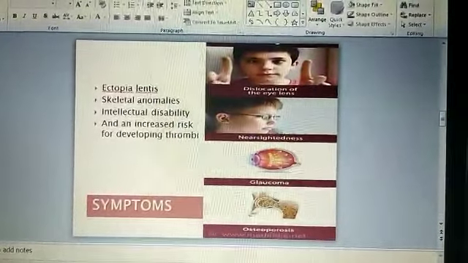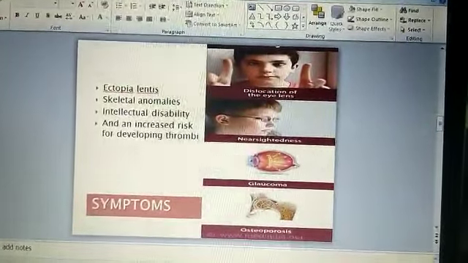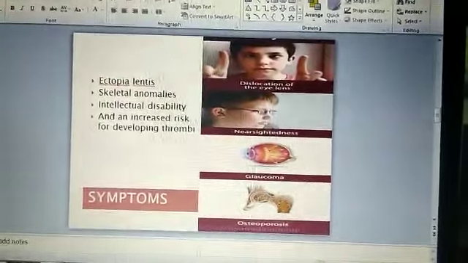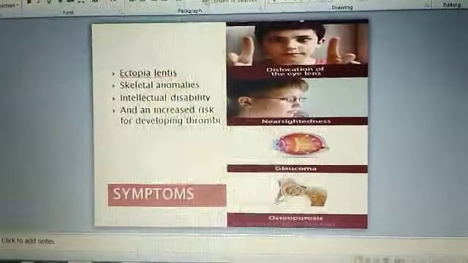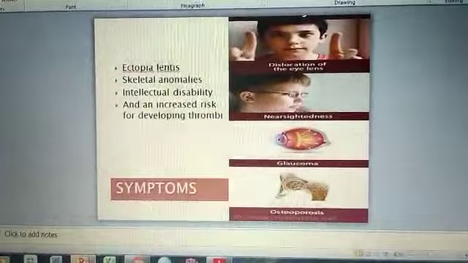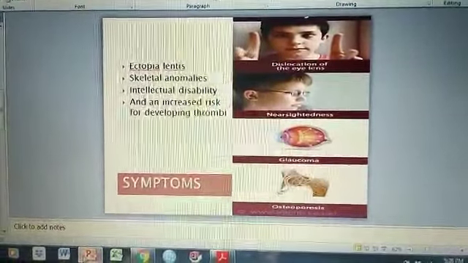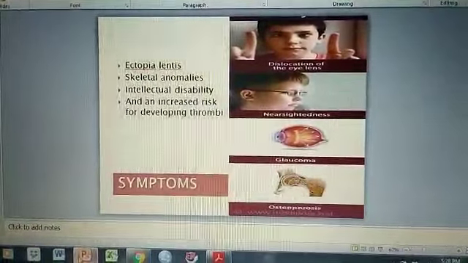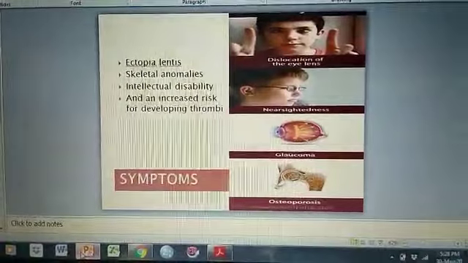Thrombi means blood clotting. Thrombosis is the major cause of death in these patients. It also causes nearsightedness and osteoporosis. These are the main symptoms of the disease caused by deficiency of or mutation in the CBS gene.